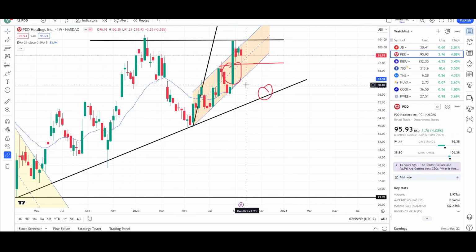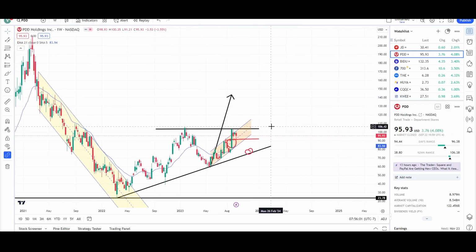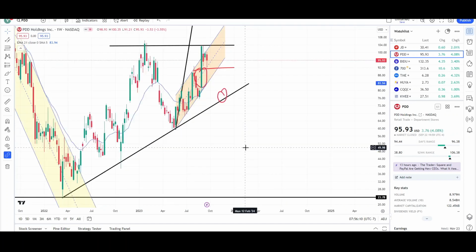Doesn't have to, but we can. And again, looks like we're seeing some type of double top action. So again, this is acting as resistance. Like I said before, I'm not sure where it's going to go, up or down. I gave you both situations.